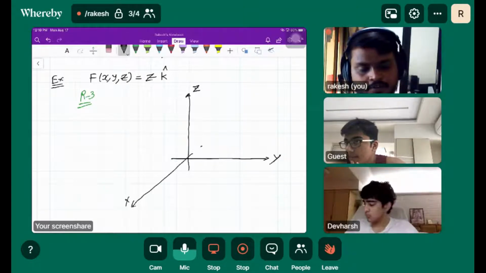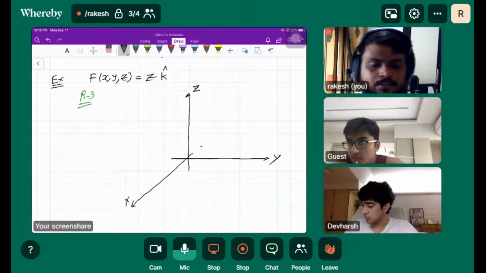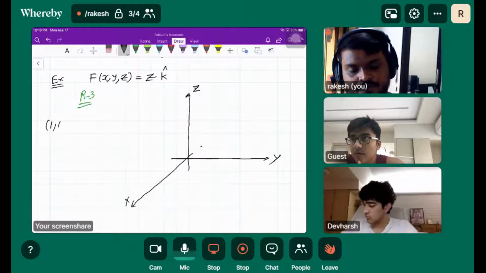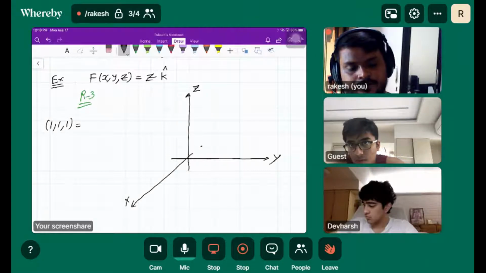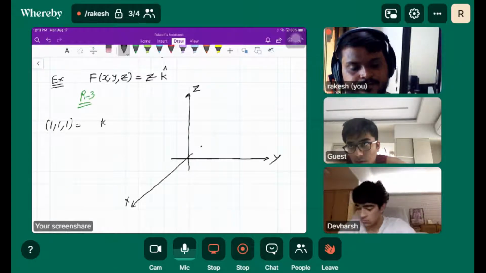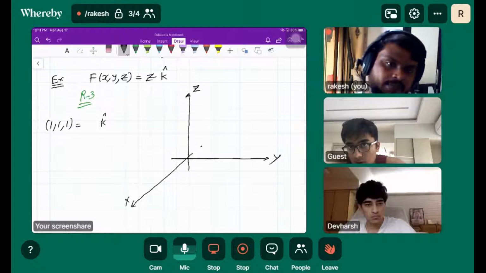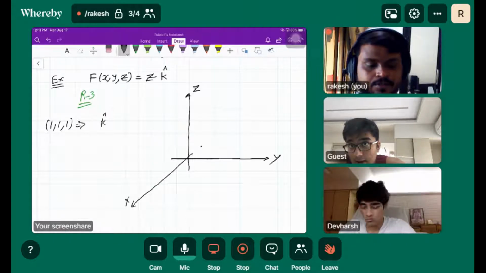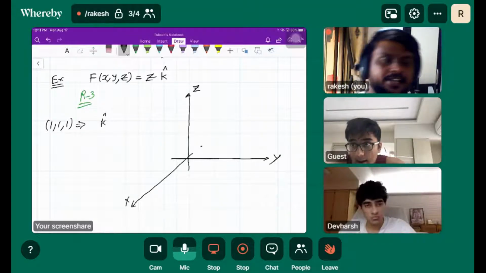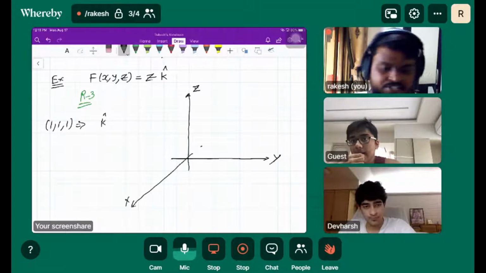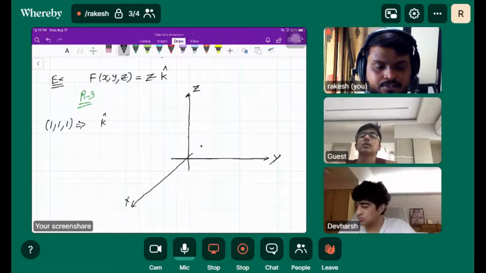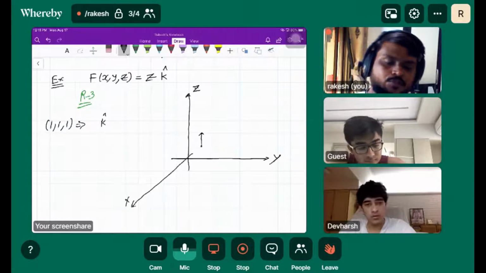If I take 1, 1, 1, my vector is going to be just k cap, so 1 unit along the positive z direction. So this is my corresponding vector.